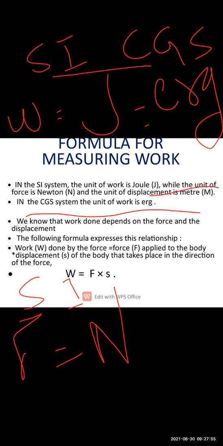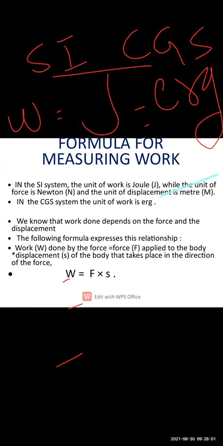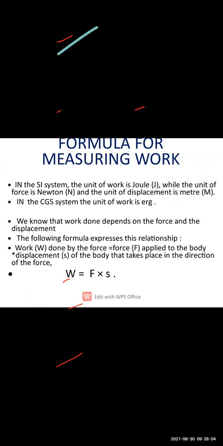Now, how can we use the formula for calculating how much work has been done?